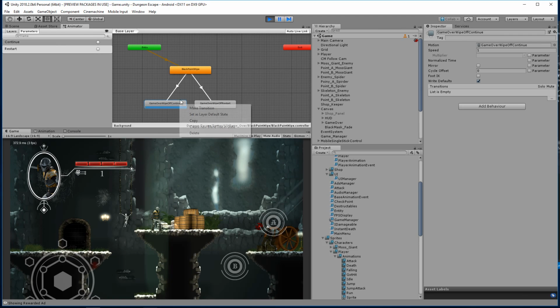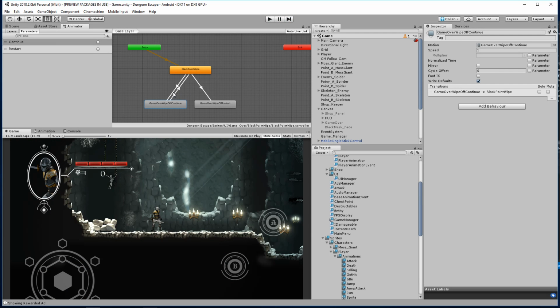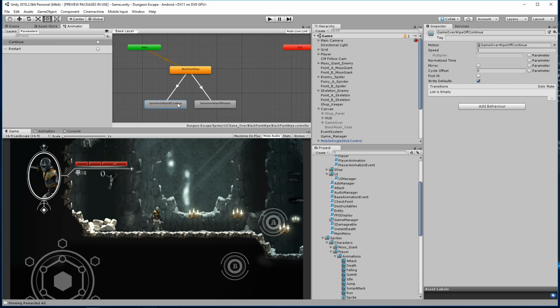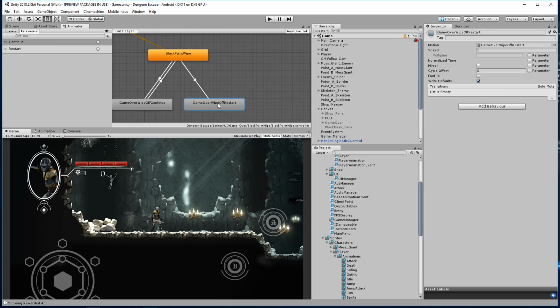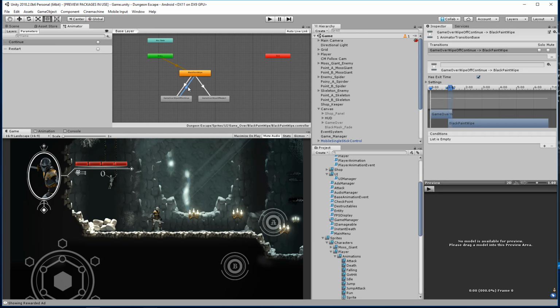Let me see here. So what we need to do then is create some transitions. When the animation completes, we need to go back to the black paint wipe, or back to the default state, right? Actually, I don't know if we want to do that either. That's an animation in itself, and it's going to reverse the animation, I think. Won't it? Maybe. Black paint wipe. We have a wipe off continue animation and a wipe off restart animation. And we have a game over wipe on animation, wipe off continue, wipe start shoot. We do. Okay, so that is not going to work.